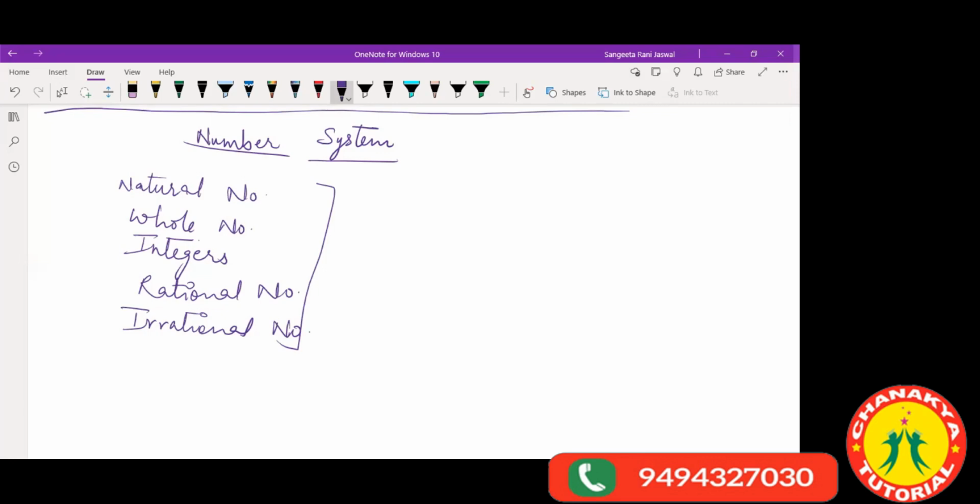Now see, natural numbers range from 1, 2, 3, so on till infinity. This you all know.